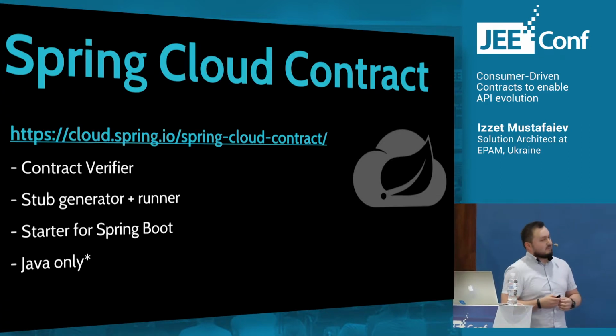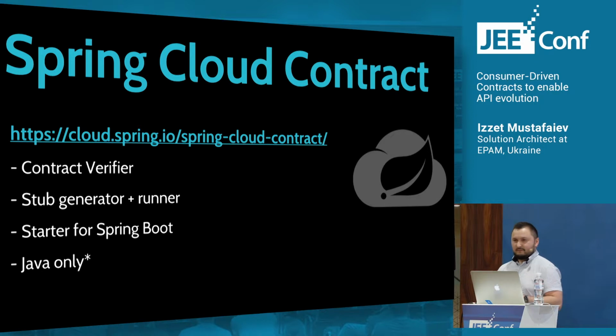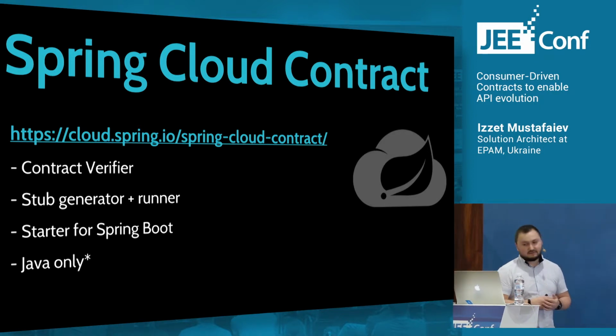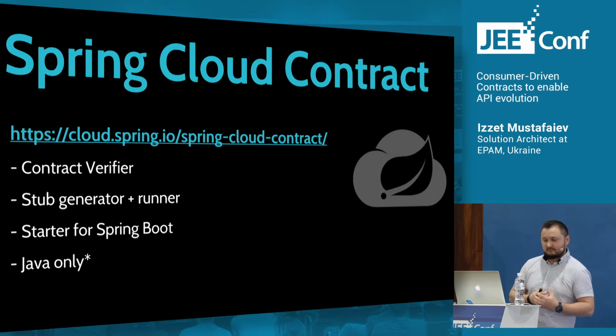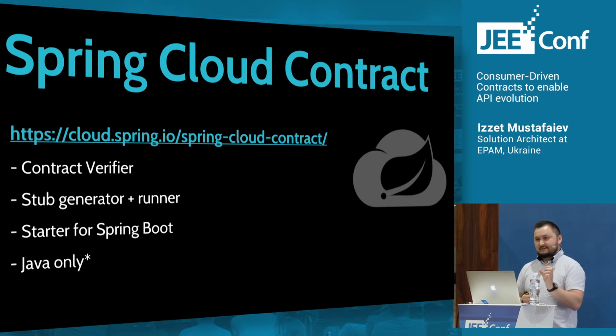And now the most interesting part is how we can implement consumer-driven contracts for our projects, for our applications. First of all, I would like to overview several tools that exist in the community to implement this technique. The first one is called Spring Cloud Contract. It's a part of the Spring Cloud portfolio. It provides capabilities to verify our contracts in an automatic fashion. It also generates stubs, and it has a runner, so every time we need to test our consumer, we can run a stub and verify that our consumer works with a provider, and we can always have a guarantee that this stub is aligned with the contract because it is generated based on this contract.